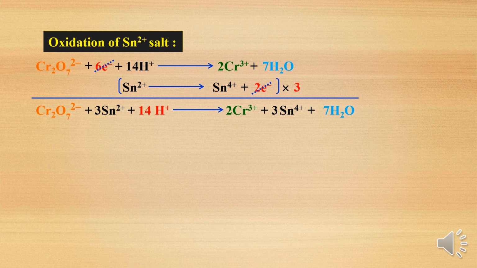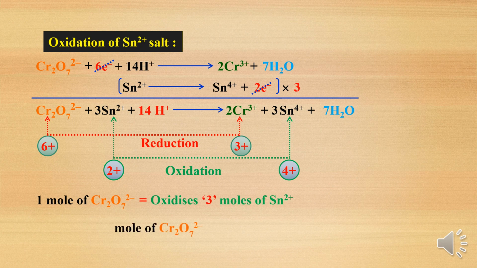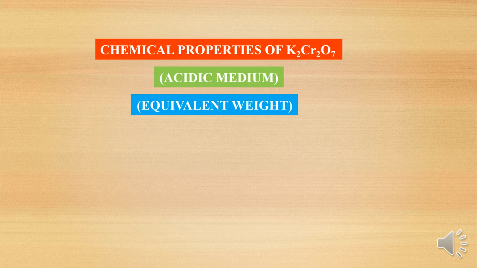Okay, that is the oxidation reaction of tin or stannous plus 2. Next, in this case, as I already told, the dichromate ion is converted from +6 into +3, and tin or stannous plus 2 into plus 4, which is oxidation. Here 1 mole of dichromate ion oxidizes 3 moles of tin plus 2 or stannous plus 2. So 1 by 3 moles of dichromate ion is equal to 1 mole of stannous plus 2. Now, some more reactions, that is, the chemical properties of potassium dichromate in acidic medium, and equivalent weight.